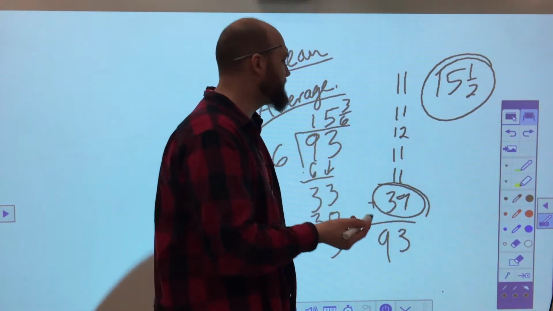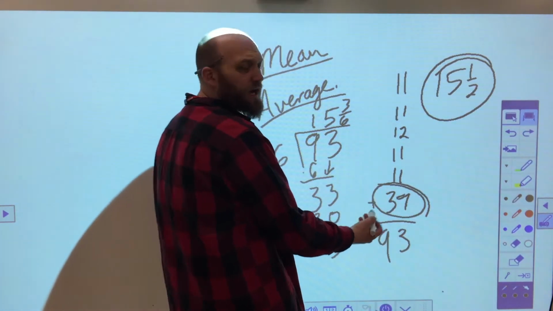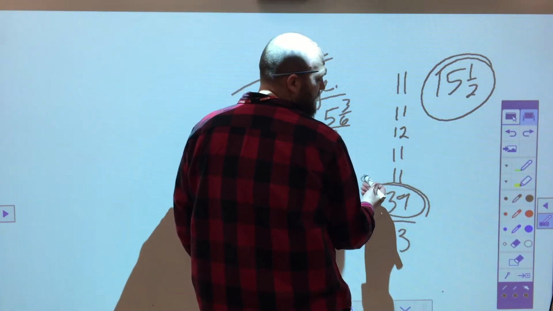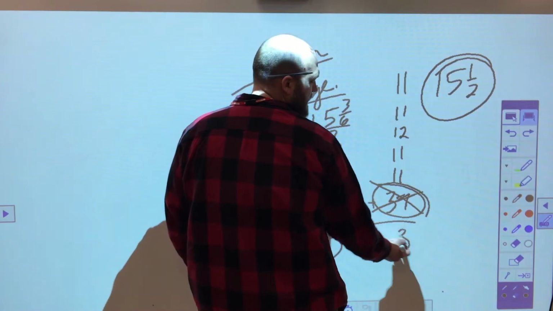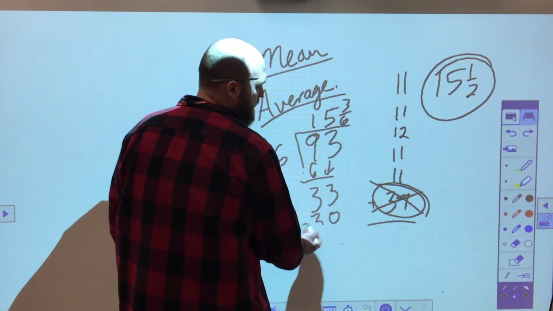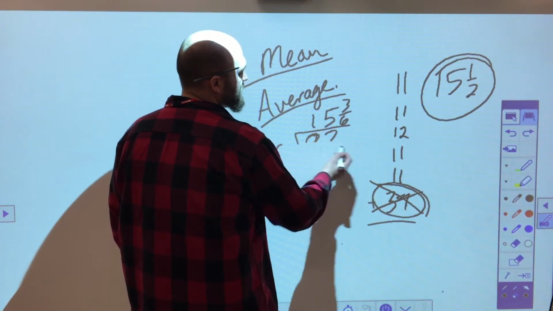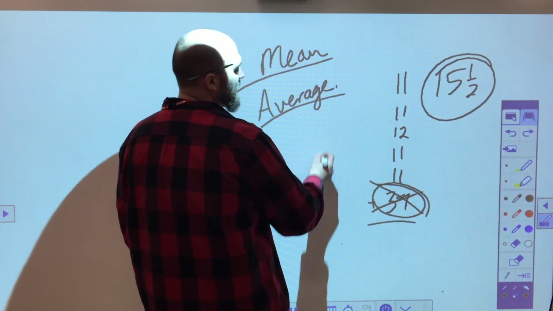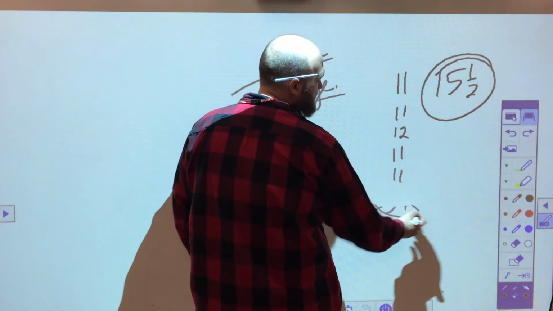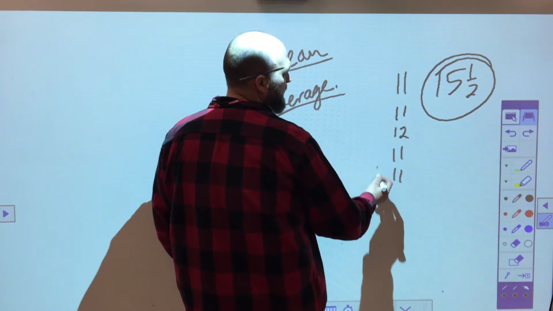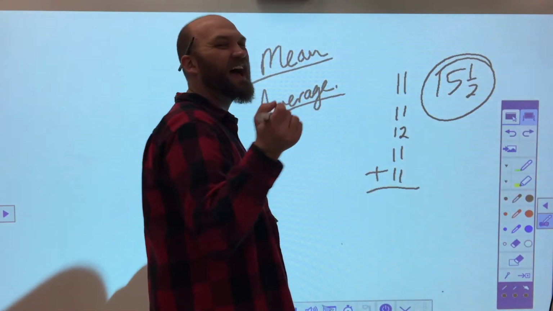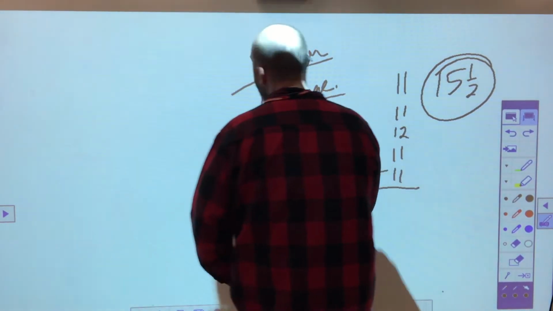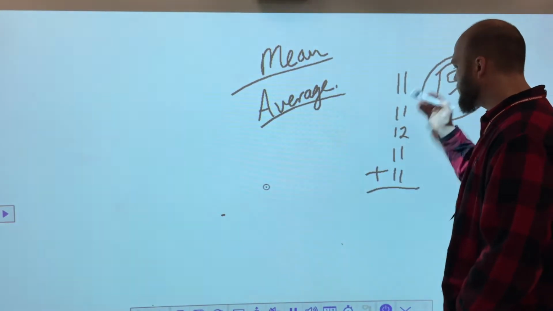So of all of my points of data, let's say I take this out, and let's see how my data then reflects. Well, now I don't have 93 anymore. So if I erase this, and I say, okay, Mr. W, you don't count, because obviously you're a teacher and you're much older than everybody else. So let's just talk about the average age, or the mean age, of the students. Okay, well, they're much closer together.